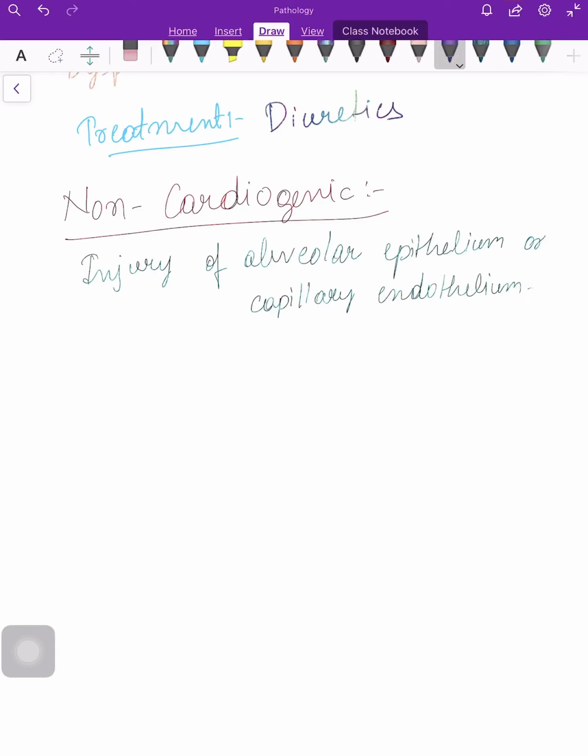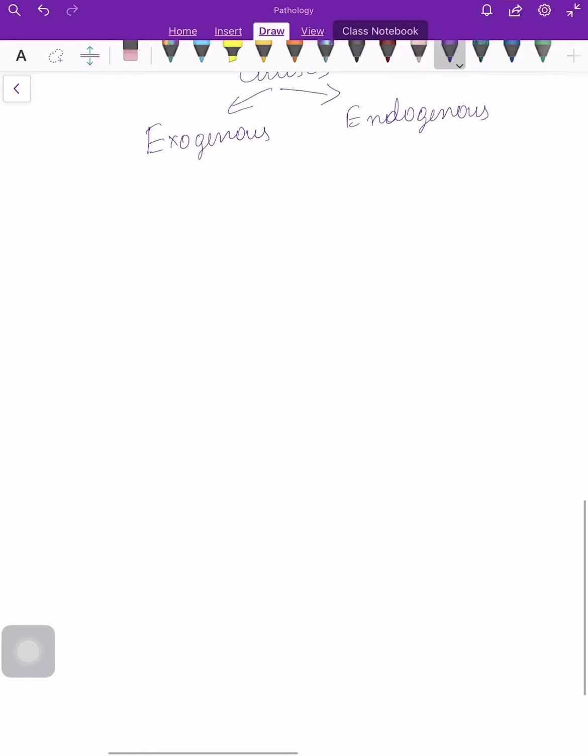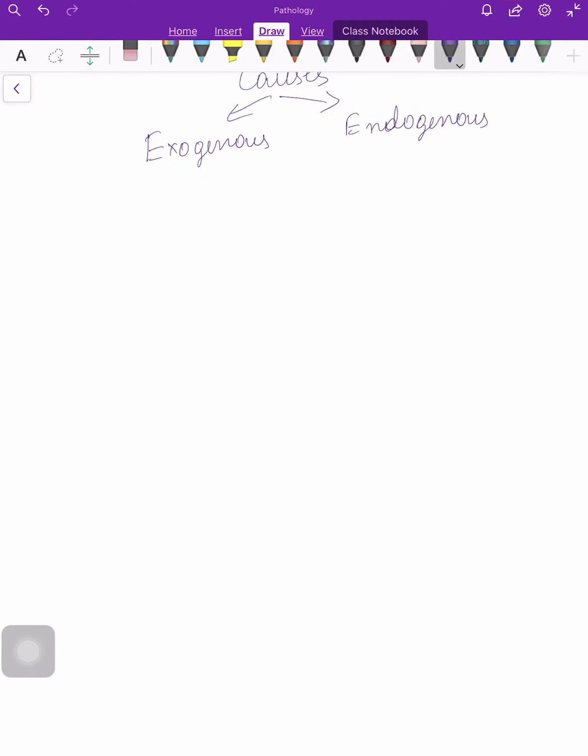The causes of non-cardiogenic pulmonary edema are divided into two: exogenous and endogenous. In exogenous, the injury directly takes place in the alveoli.